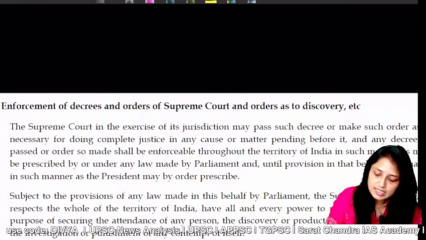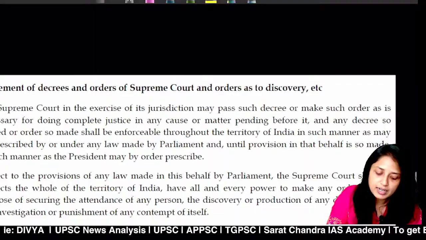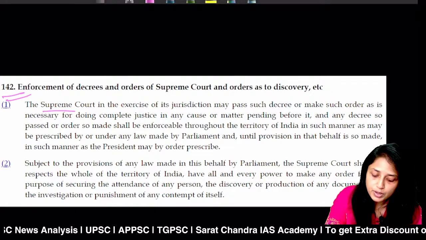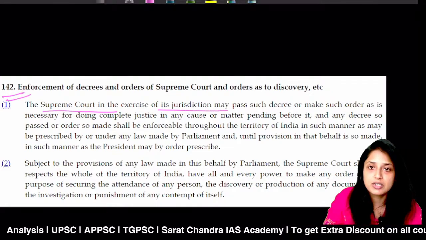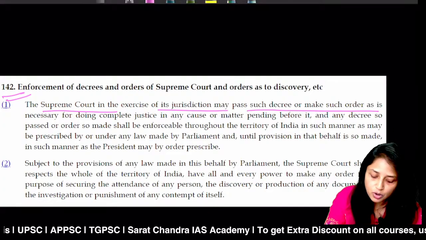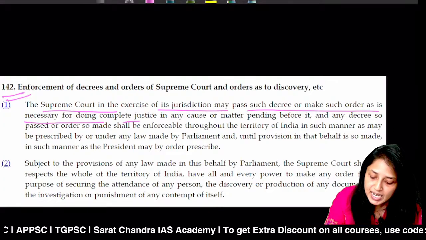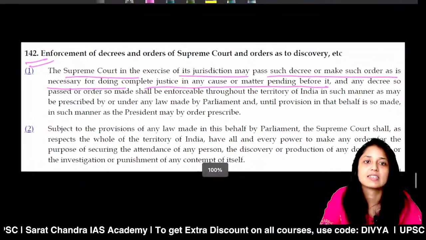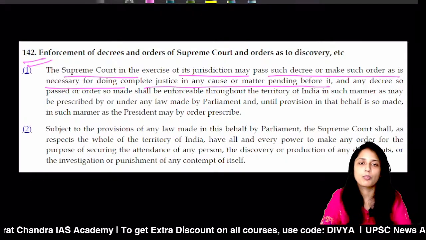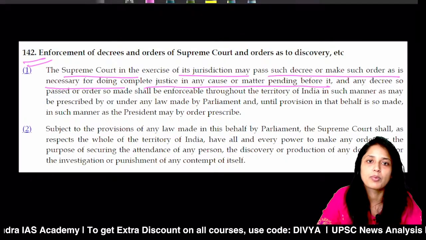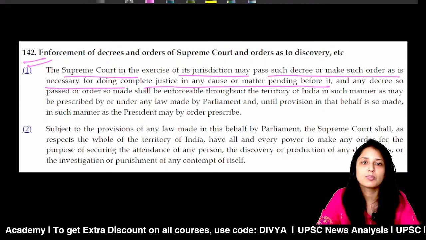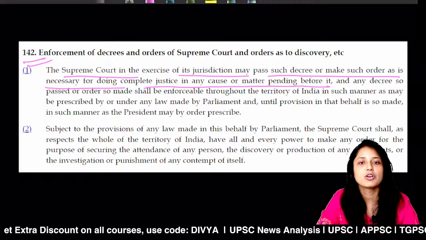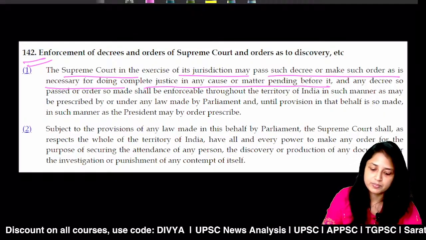So first of all, let's discuss the exact language of what Article 142 says. This is Article 142. It says, the Supreme Court in the exercise of its jurisdiction may pass such decree or make such order as is necessary for doing complete justice in any case or matter pending before it. So whenever the Supreme Court thinks that the executive is not doing its job properly or the legislature is not doing its job properly, that the law is incomplete or there are gaps in a particular law, then the Supreme Court can use its power under Article 142 and ensure justice to the vulnerable sections of society.